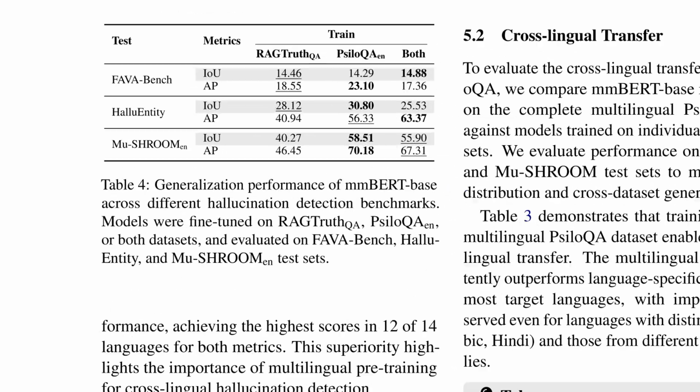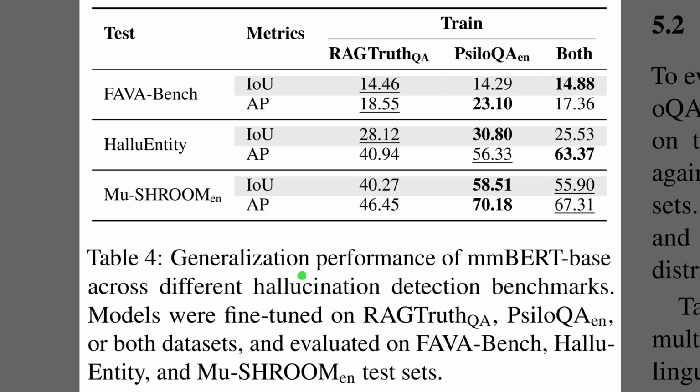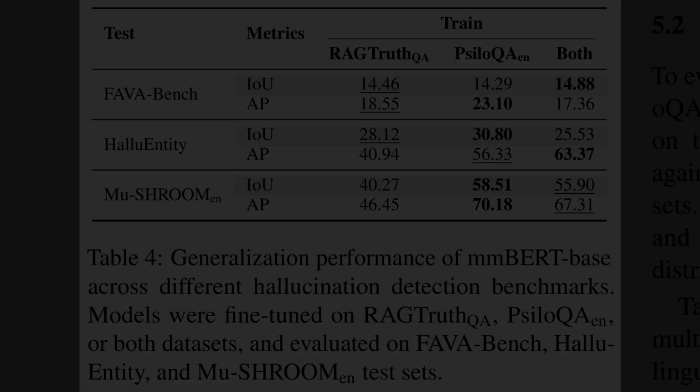So, Table 4 shows that models fine-tuned on PsiloQA English generalize better across other benchmarks than those trained on RAG Truth QA. The biggest gain appears on MuSHROOMEN, where intersection over union reaches about 59%. On the same benchmark, average precision is about 70%. Joint training helps on Hallu entity average precision, which rises to about 63%. FAVA bench stays low across the board, suggesting task differences that limit transfer rather than model weakness.